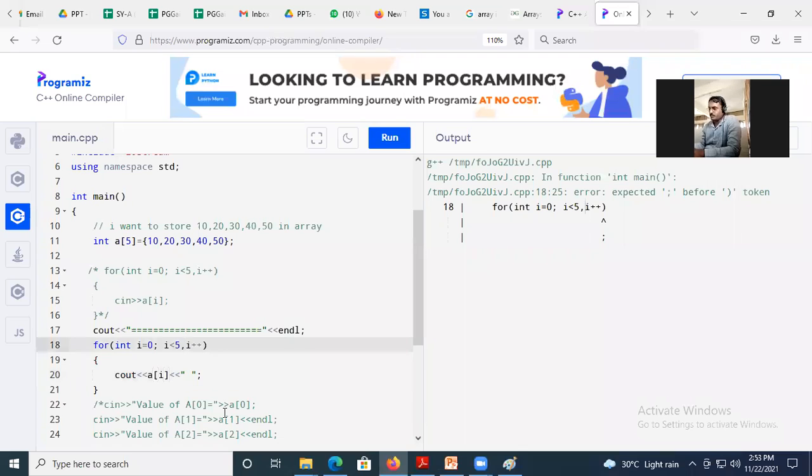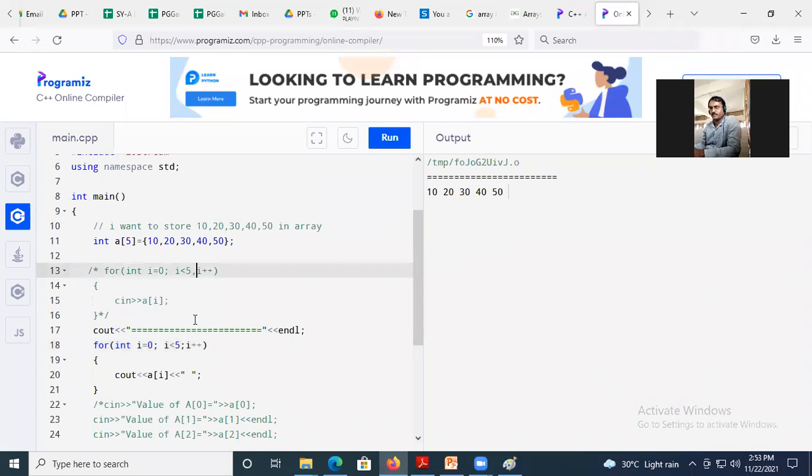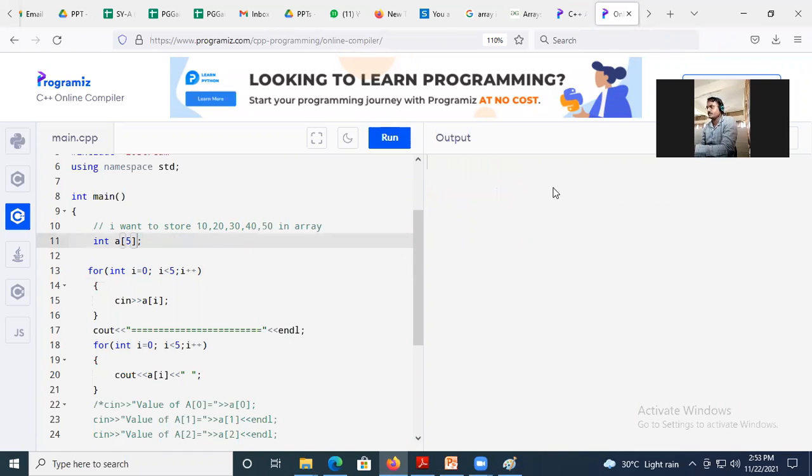Okay, in the for loop, see here, I have used a comma, it should be a semicolon. The same thing appears here in the for loop as well. Here also our mistake happened: comma instead of semicolon. Okay. Now there is no need to give these values here. Okay, I'll run the program.